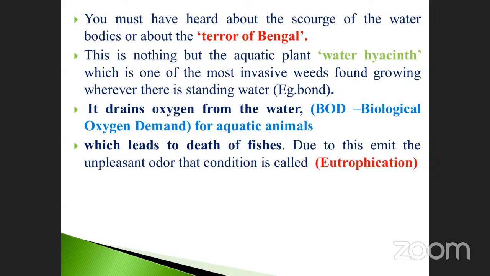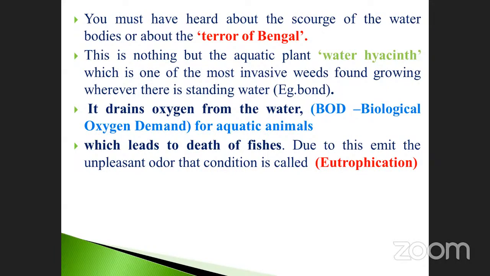Wherever there is standing water, the water hyacinth is mostly present, in ponds. Stagnant water is there, no? In that area it will grow easily. As a result, what happened? The water bed is completely covered by the plant.